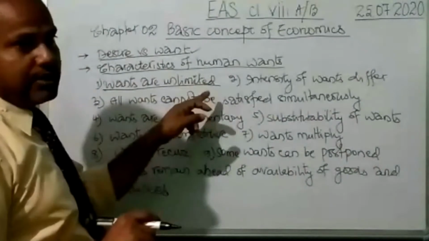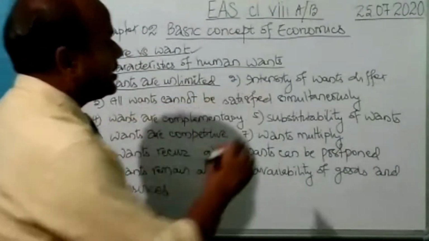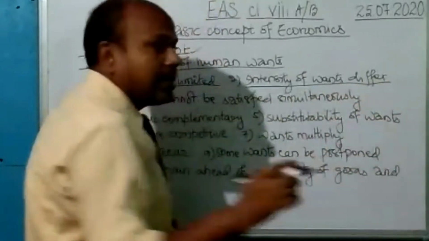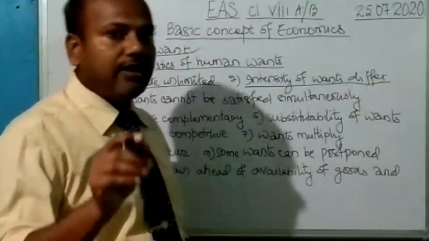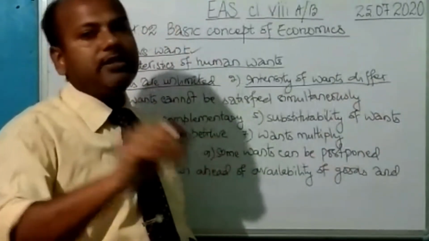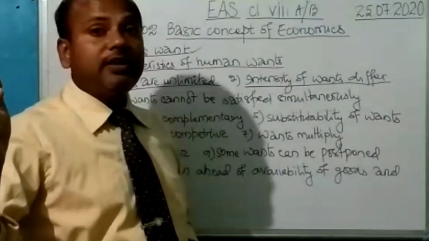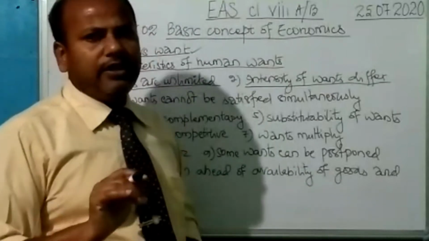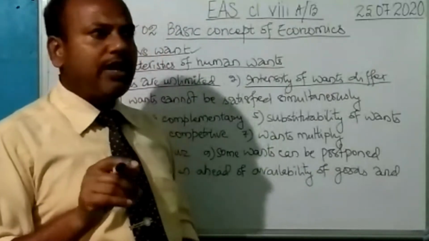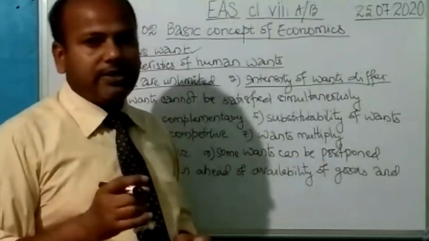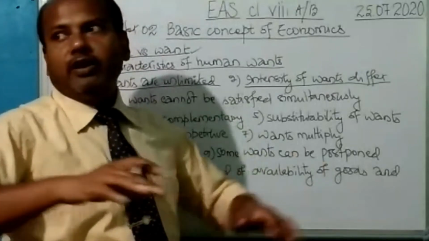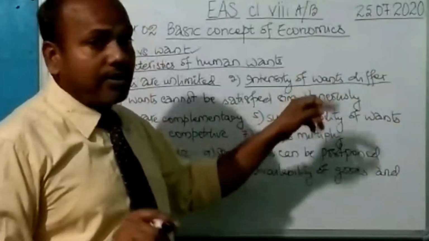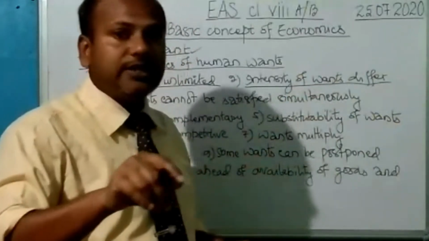The second point is that the intensity of wants differ. This means how direly we require one commodity is different from the intensity of our demand for another product. In simple language, if you are sick, you would like to have an apple, you have to take medicine, and you would like to go roaming around also. But the most important want is taking medicine.